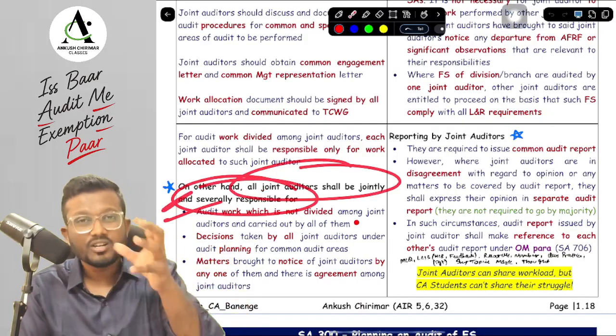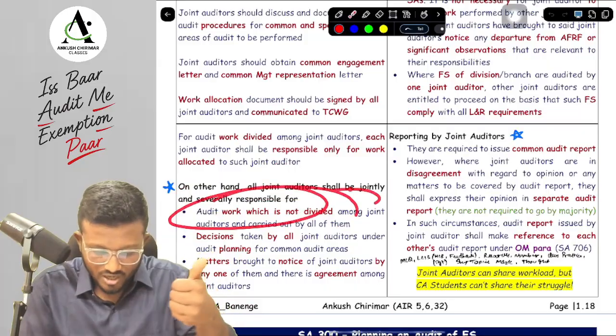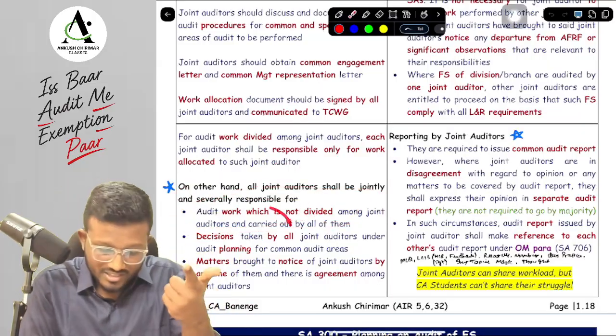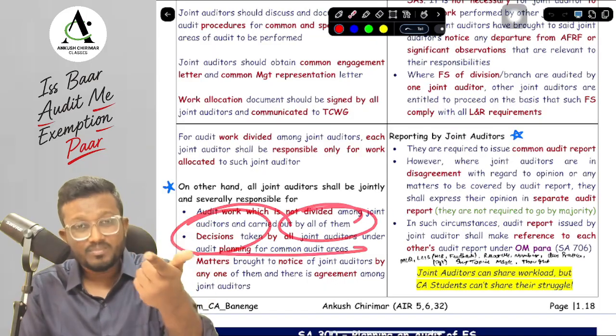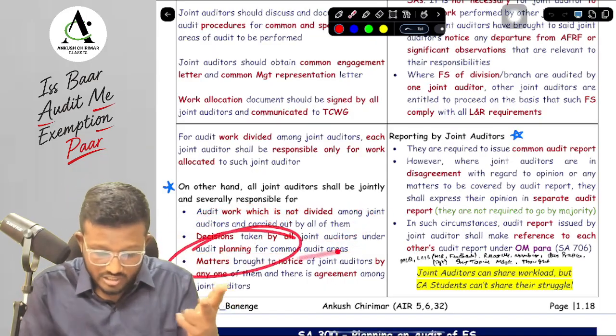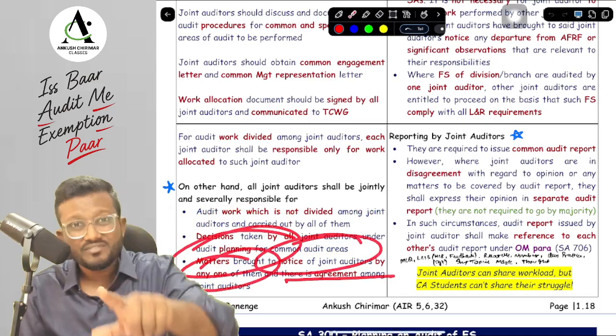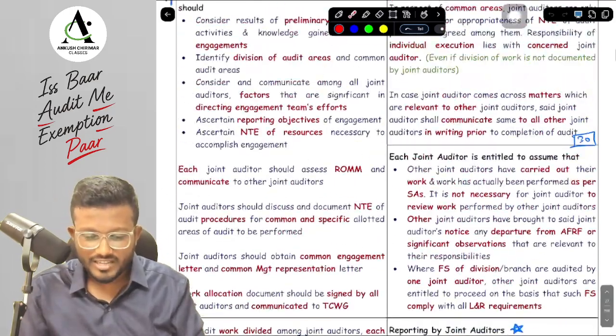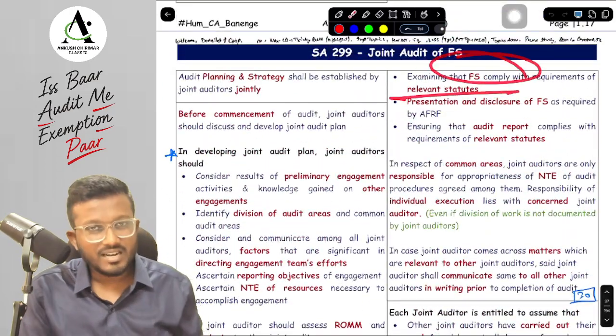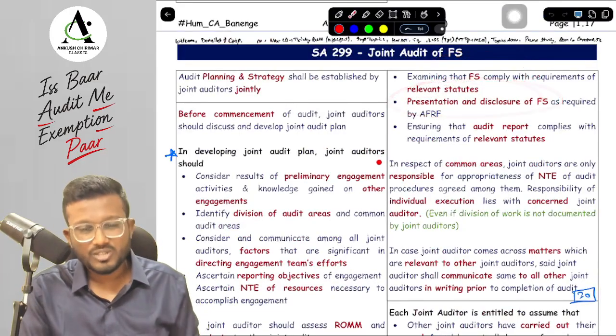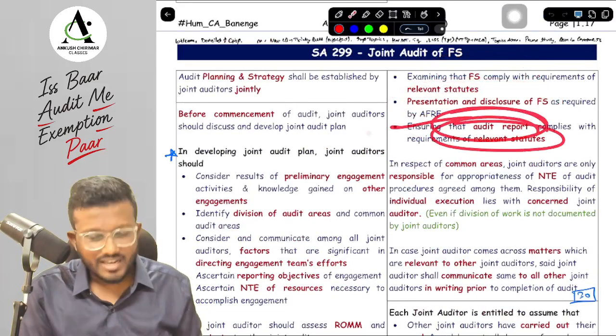This is also important. What are the areas, sir? First of all, the work which is not divided among the joint auditors. Second, all the decisions taken by them for the common audit areas in respect to the planning. Third, the matter which is brought to the notice by any one of the joint auditors, and there is an agreement among the joint auditors for that particular matter. For financial statements, that they are complying with the statute, the presentation and disclosure complying with AFRF. For audit report, that they are complying with the statute.